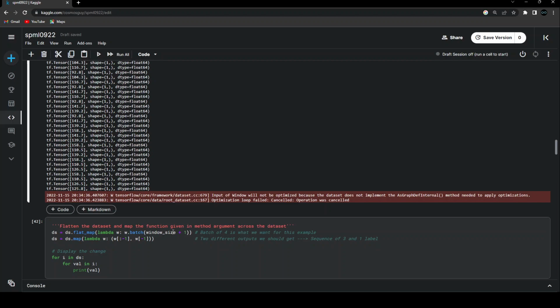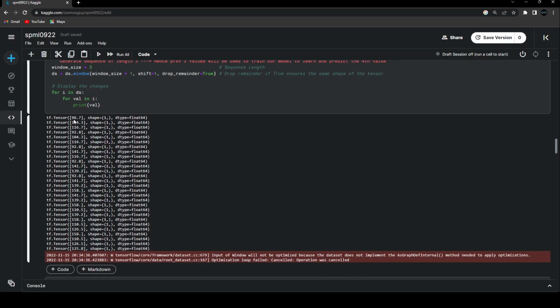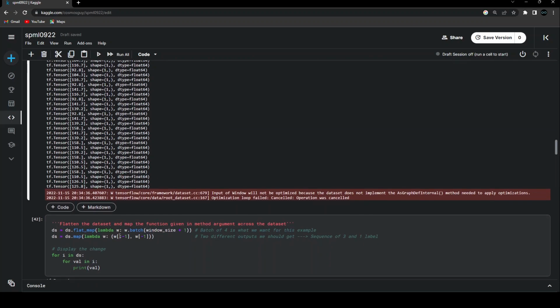And then after flattening, so flattening is nothing but creating these windows of 4 all together. After creating these windows, it will now take all the values till the last value. It will not include the last value, but all the values before the last value I want to split into one tensor, and the other tensor will be the last value in that particular window. So this is where I'm using my lambda function for both of the steps.